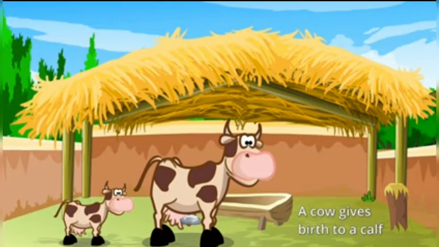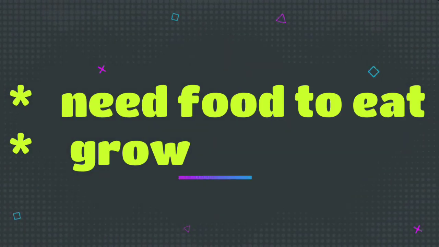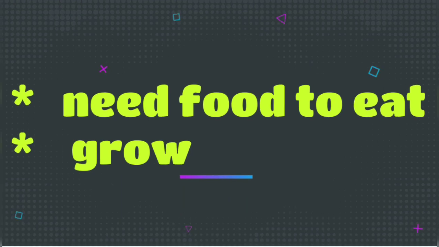So children, today we studied about the characteristic of growing, living beings grow. And the 2 characteristics we studied, that living beings need food to eat, living beings grow. So whether the living beings are a man, human being, plants or animals, they need food to eat and they grow. Let's stop here.